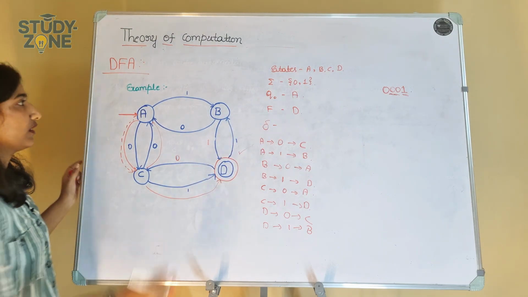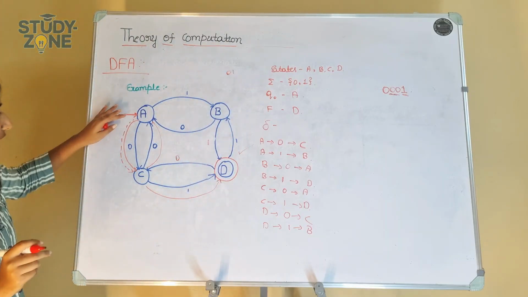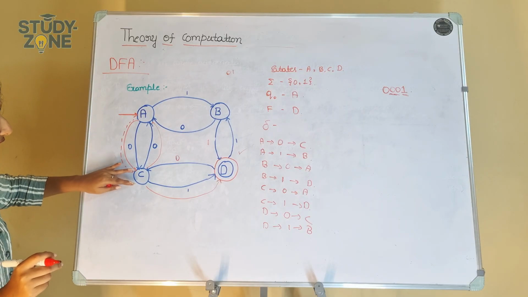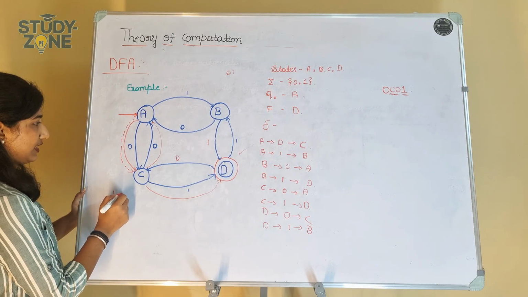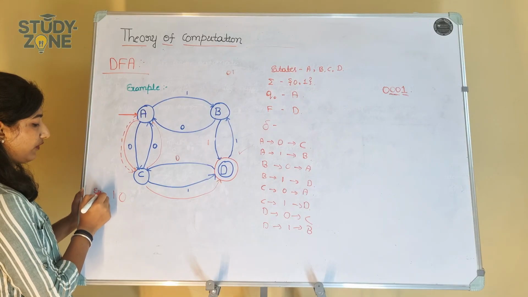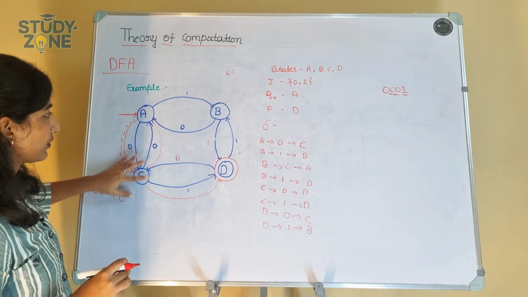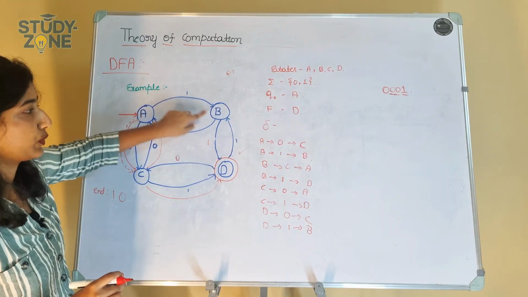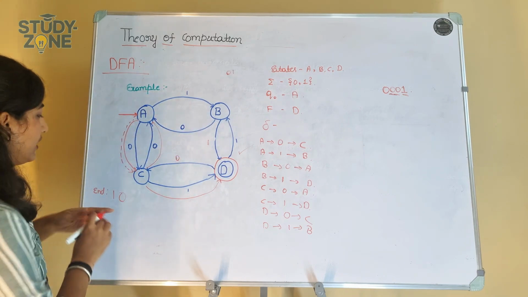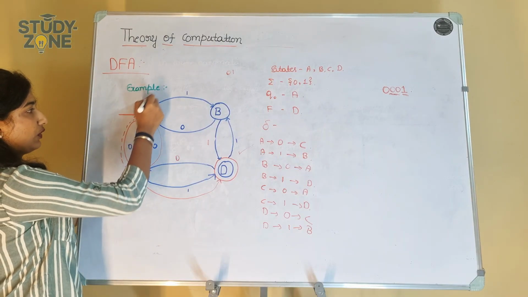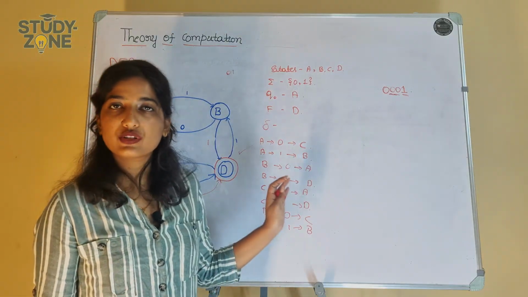Is it clear? Let's take another one, 0, 1. A on 0 goes to C, and C on 1 goes to D. Now let's take 1, 0, ending with 1, 0, and check whether it gets accepted or not. A on 1 will not go to C, it will move to B, because here it is 1. And then B on 0 moves back to A. So although it ends with 1, 0, it moves to A, so this string is not accepted. Is it clear? This is how we solve DFA.